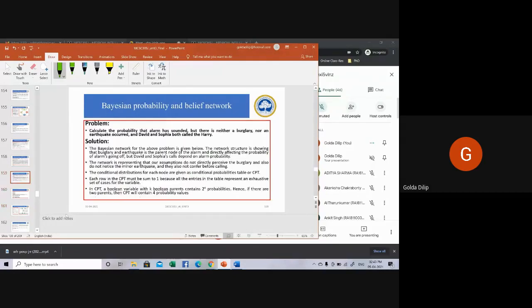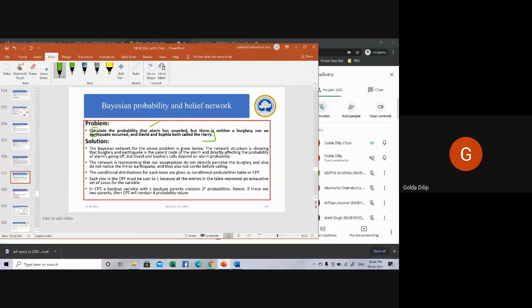So you have to calculate the probability that the alarm has sounded, but neither a burglary nor an earthquake has occurred, and Sophia and David both have called Harry. This is what we are supposed to calculate.